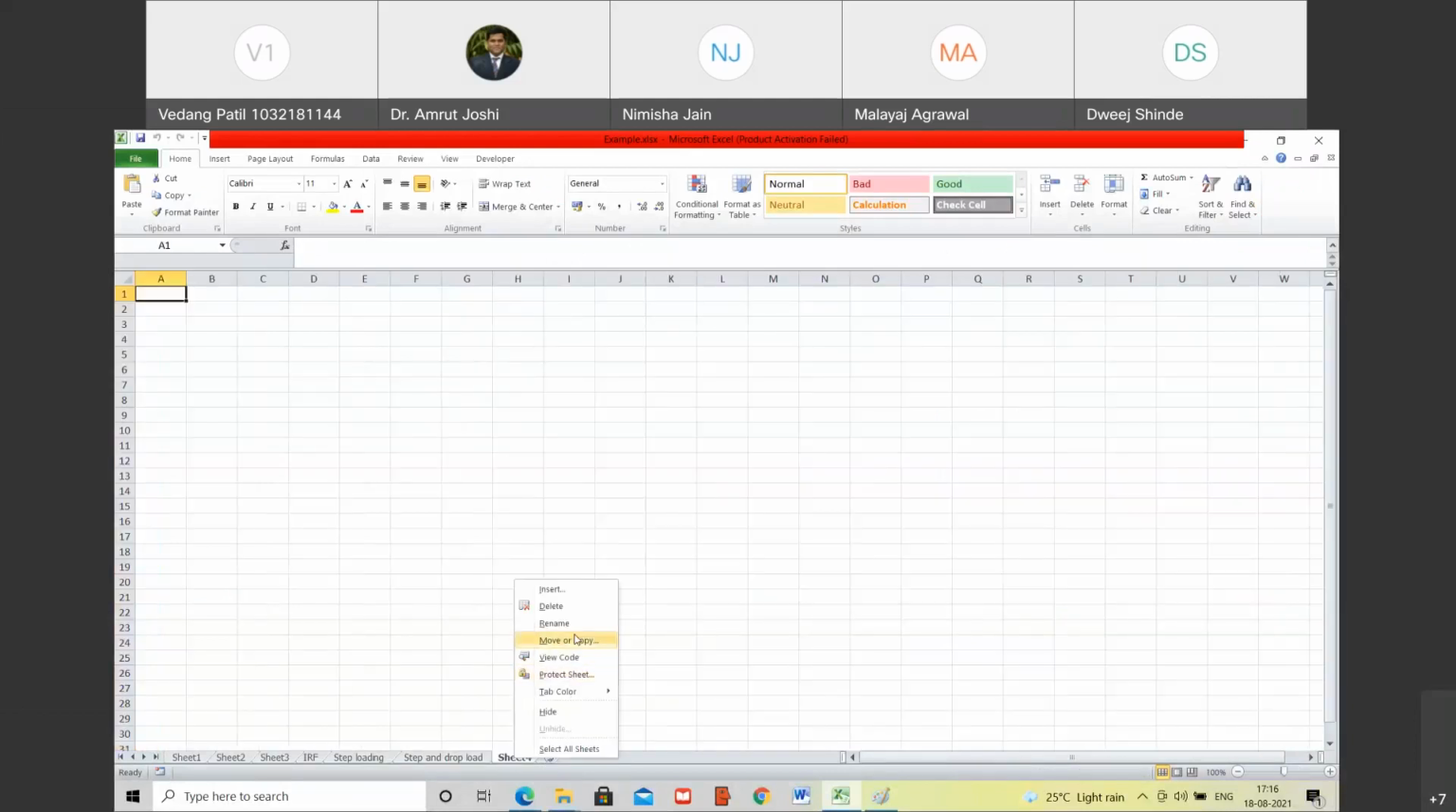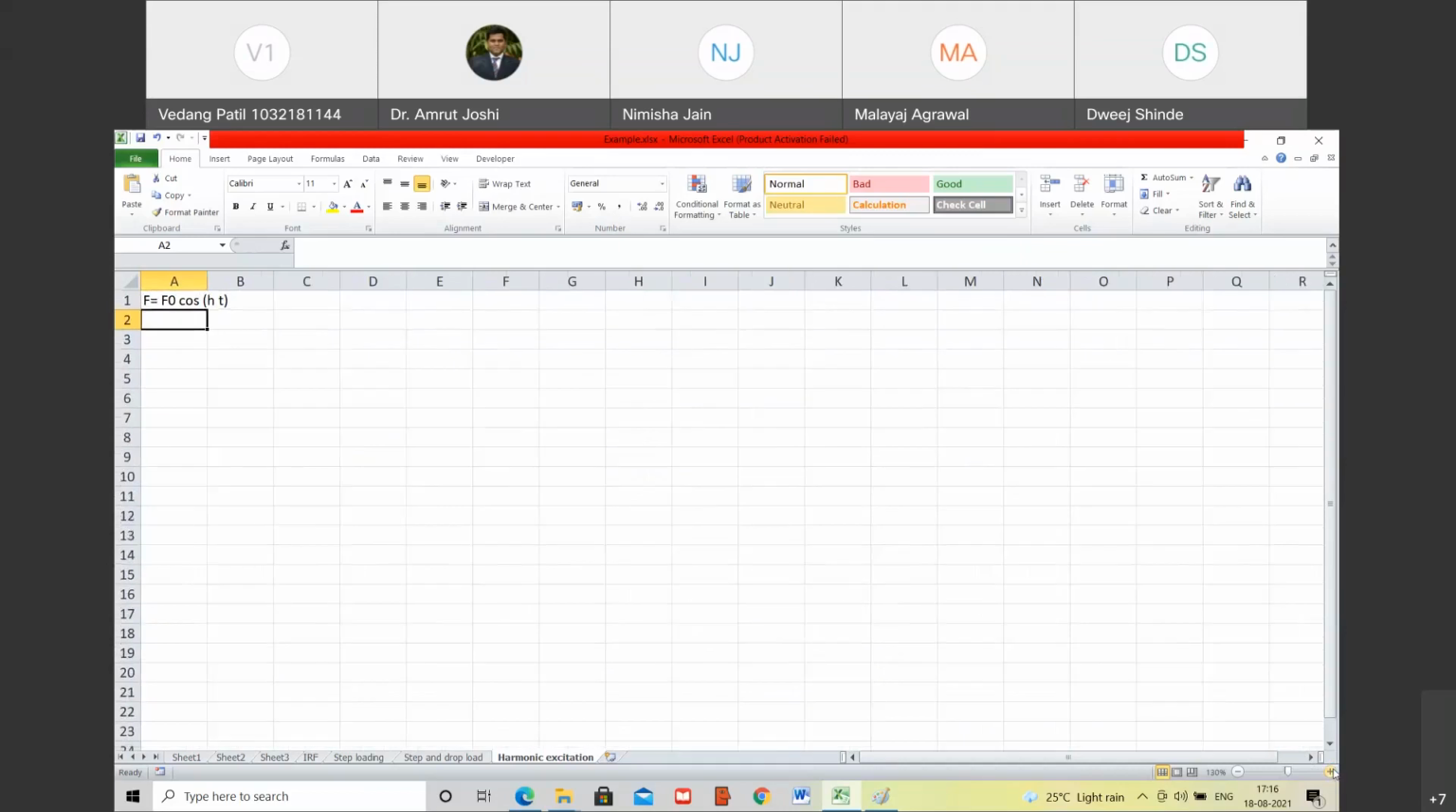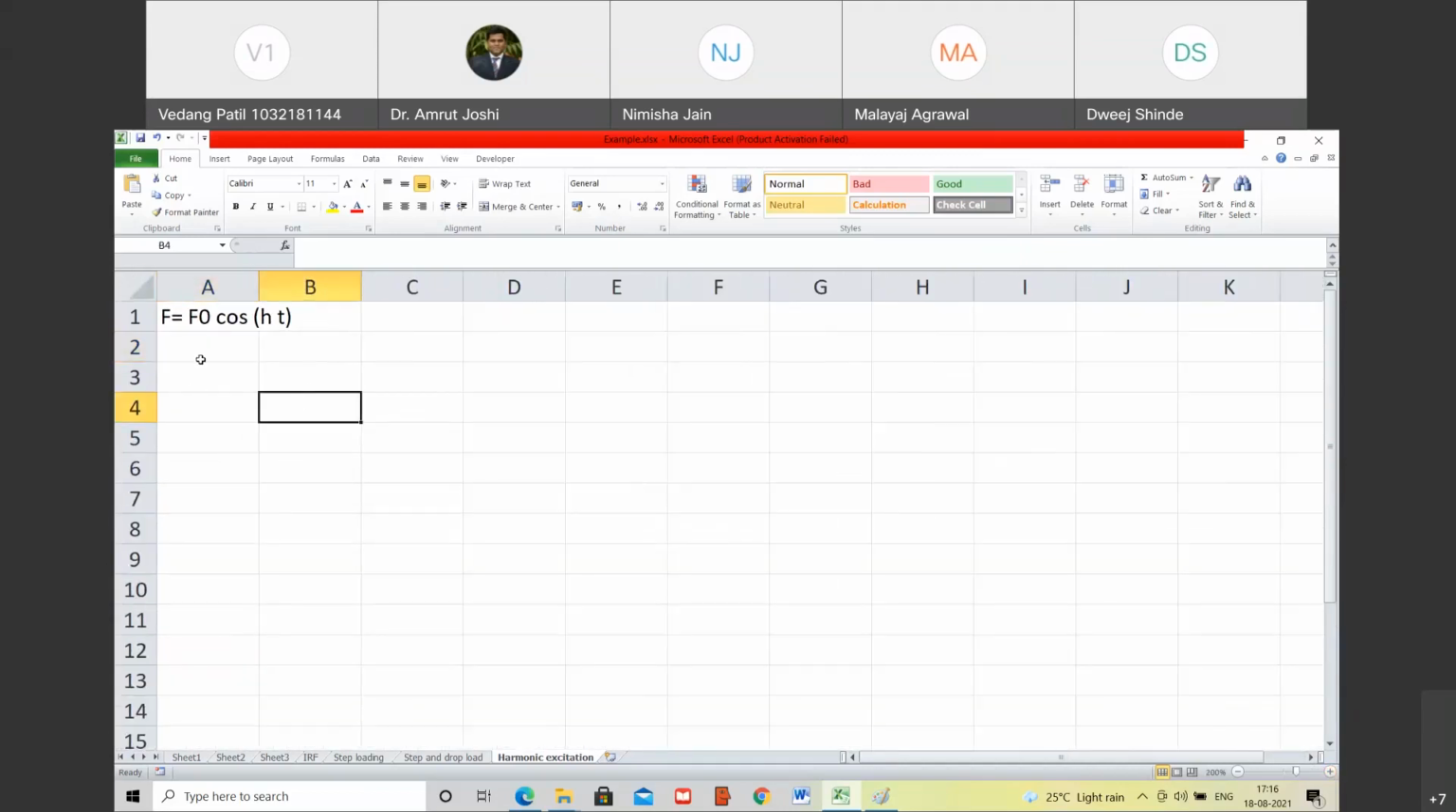अब क्या करने वाले हैं हम? What we are going to do now is harmonic excitation. Are you with me? Yes, sir. And what kind of harmonic excitation? F is equal to F0 cos lambda t. So I will just call it as HT. Lambda यहाँ पे नहीं लिख सकते. F0 cos lambda t is the excitation. Happy? Yes, sir.